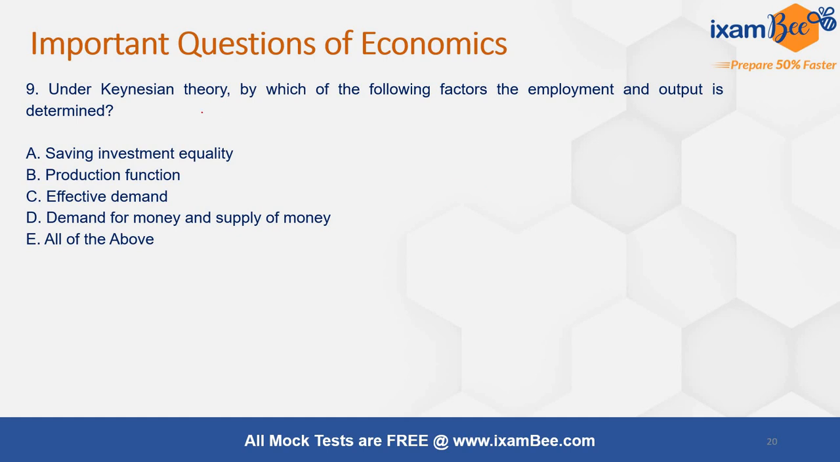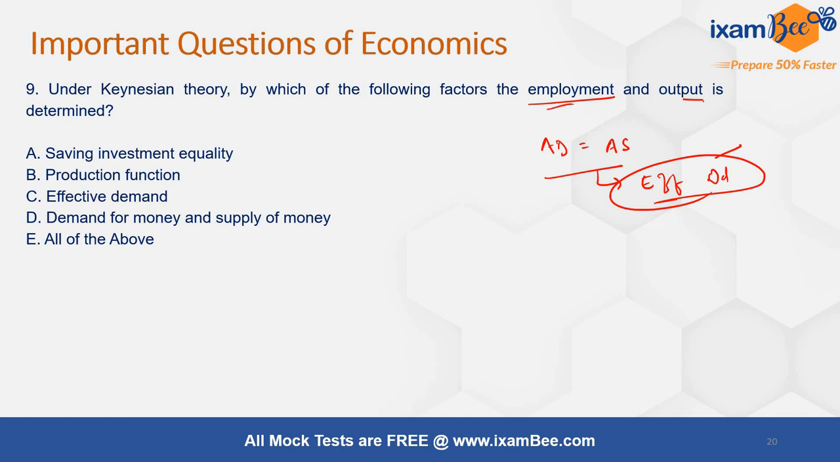Next question is, under Keynesian theory, by which of the following factors employment and output is determined? So we know that under Keynesian theory, aggregate demand is equal to aggregate supply, and this point is called the effective demand, right? So the effective demand determines the level of employment and output. Hence the right answer is answer C.